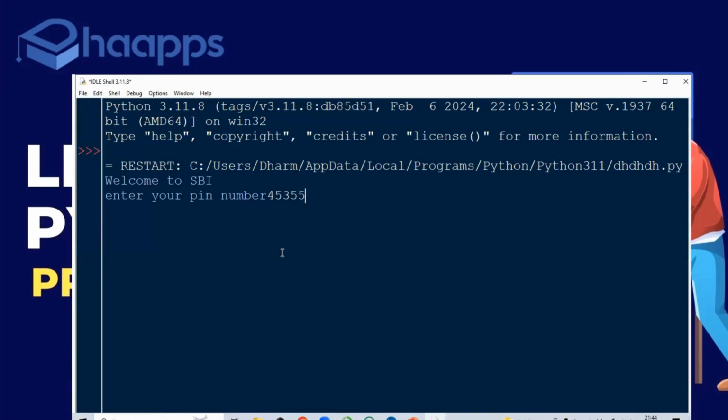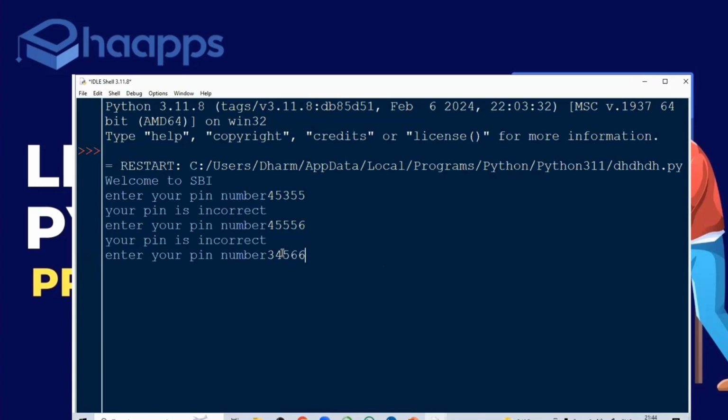I'm entering a wrong pin number. Your pin is incorrect. I'm entering a wrong pin number again. Your pin is incorrect. Your card got blocked. Got it?